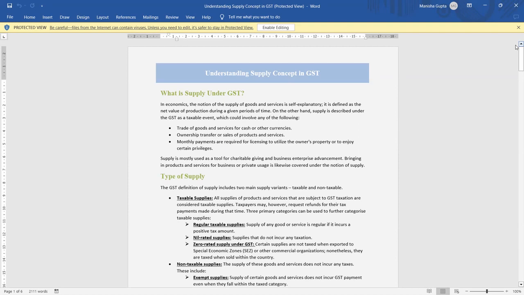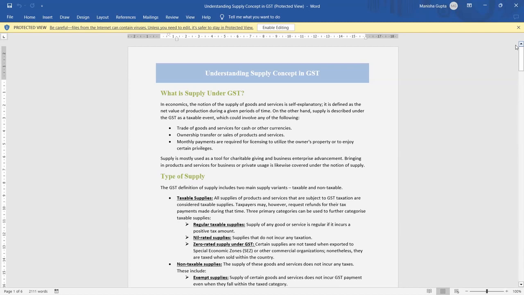In non-taxable supply, there are also two primary categories: exempt supply and non-GST supply. So, what is exempt supply? Exempt supply is supply of goods or services which do not attract any GST, even though they are within the purview of GST.